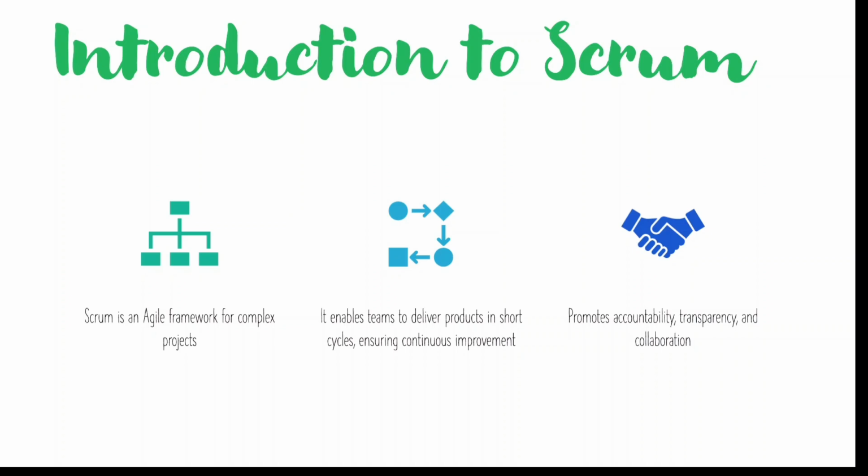Basically this point is common to other agile processes. And it promotes accountability, transparency of our project, and collaboration. That is the most useful part of Scrum. Through Scrum we can see how much work has been done by each and every person, and how much work needs to be done by each person. And also we can get collaboration between the different teams. So this is the important point of Scrum.